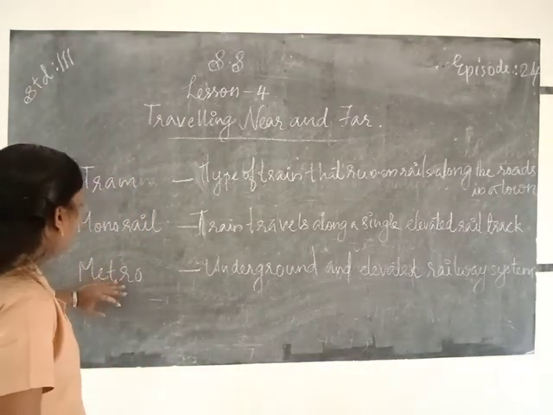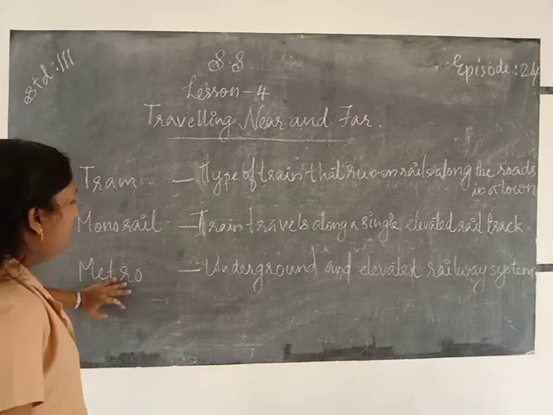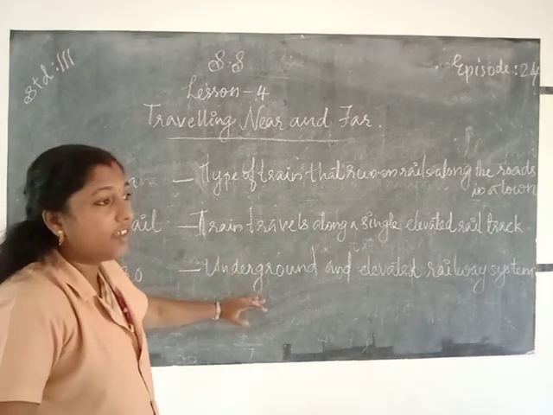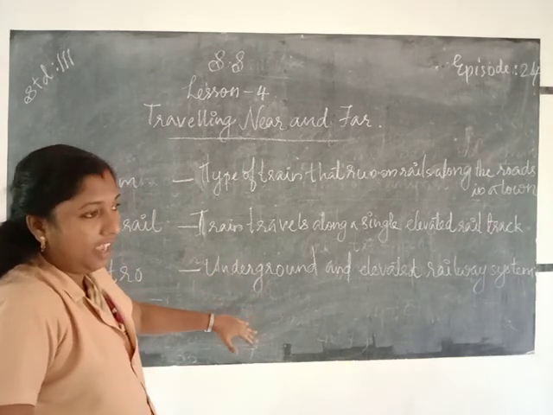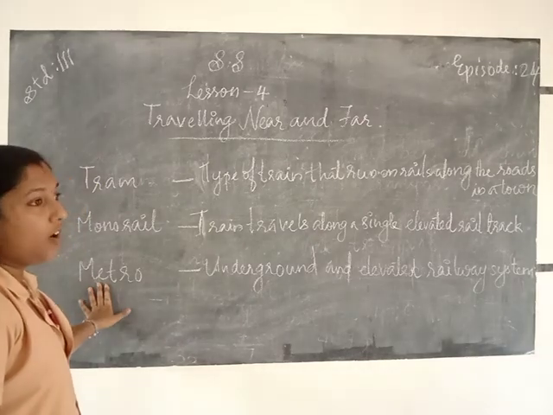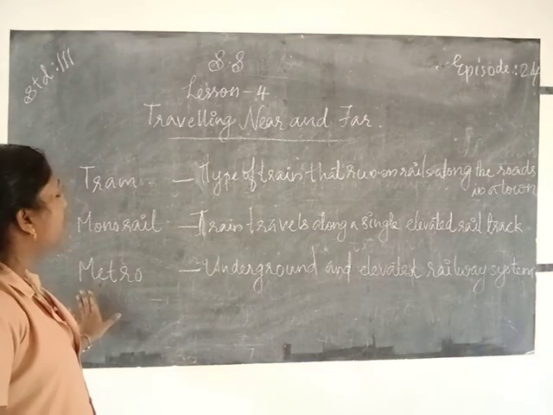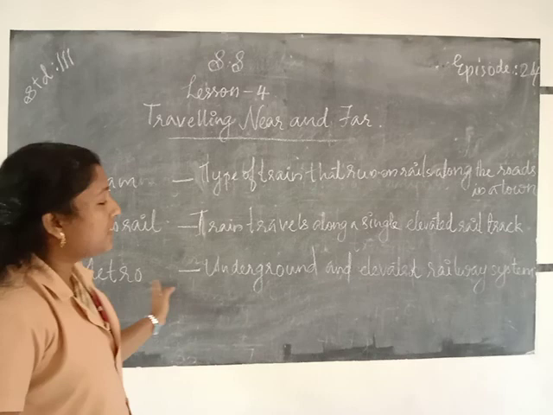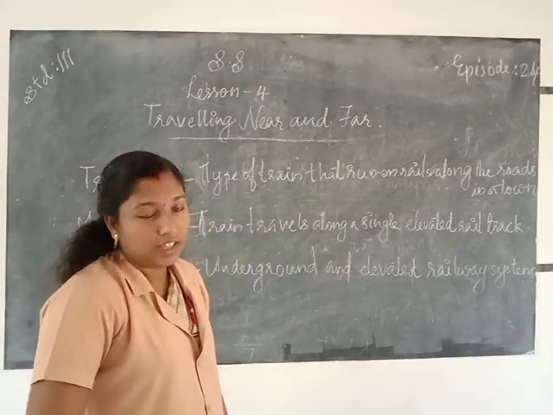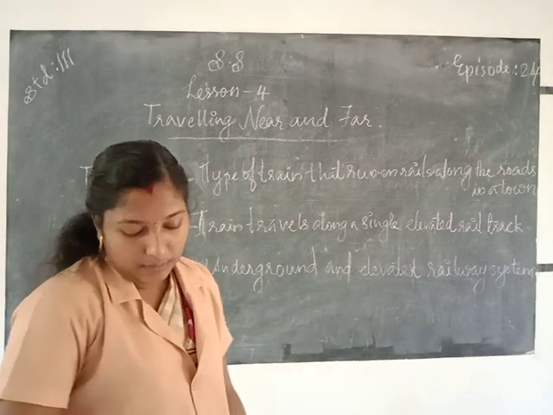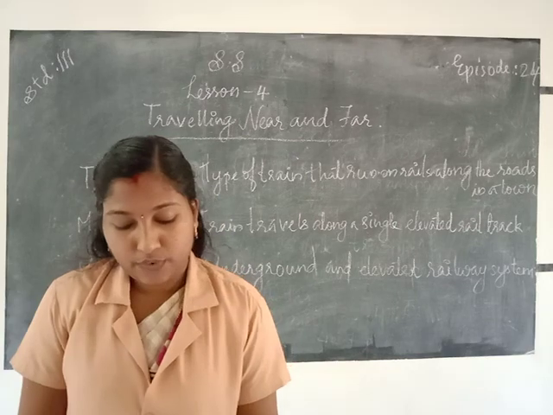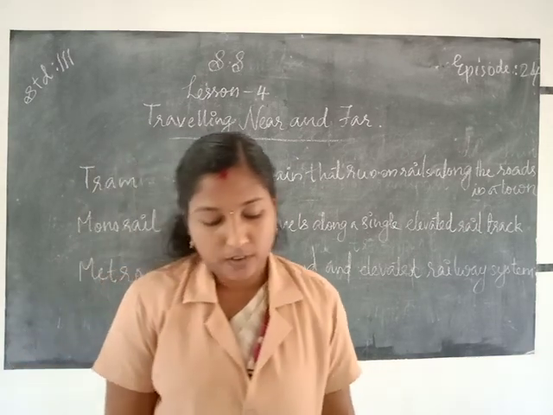Okay. So once again about metro. Metro is an underground and elevated railway system within a city. So in the metro rail we can see only in big towns. So it travels through underground and elevated railway system within a city. Okay. So all of you understood about the rail transport?